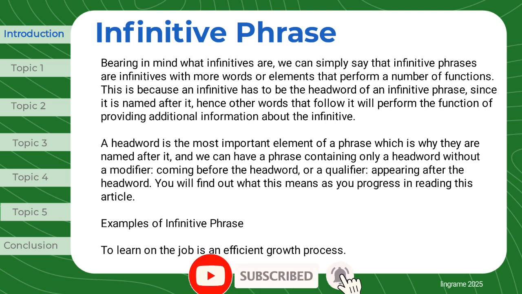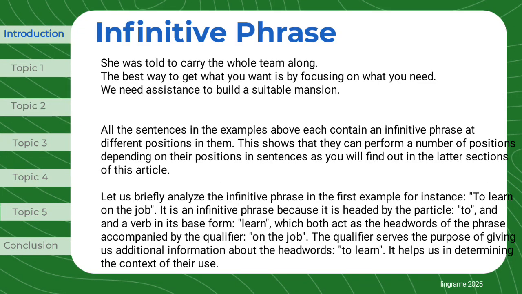Examples of infinitive phrase. To learn on the job is an efficient growth process. She was told to carry the whole team along. The best way to get what you want is by focusing on what you need. We need assistance to build a suitable mansion. All the sentences in the examples above each contain an infinitive phrase at different positions in them. This shows that they can perform a number of functions depending on their positions in sentences, as you will find out in the latter sections of this article.